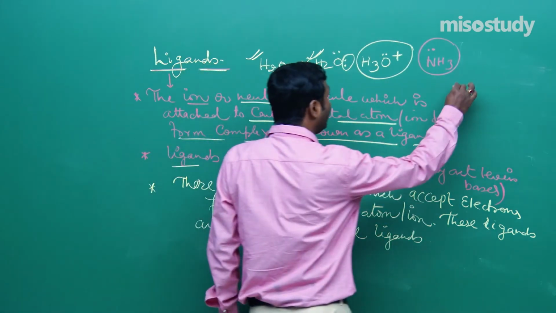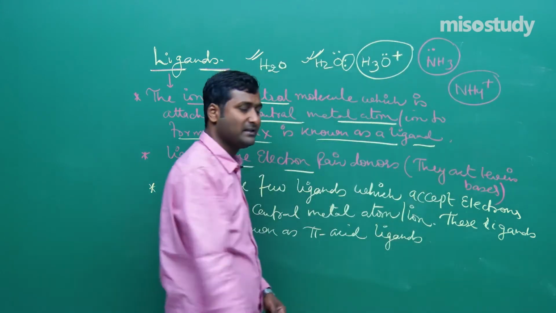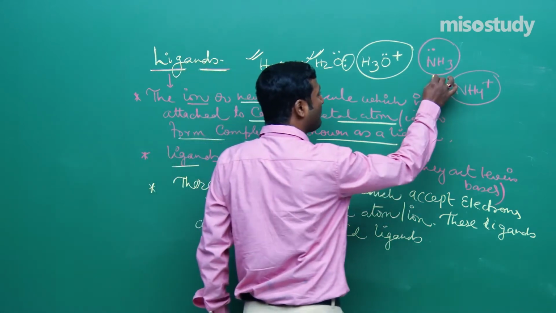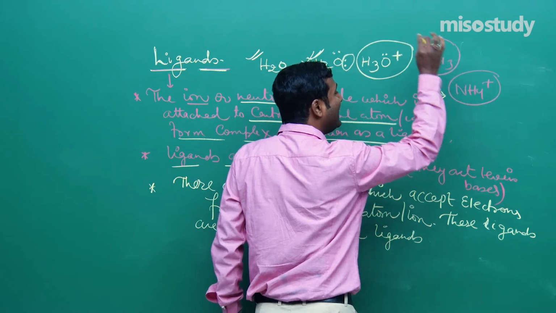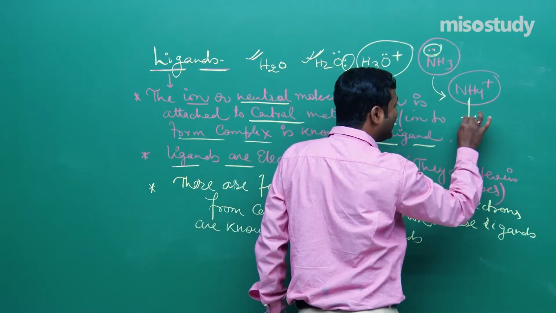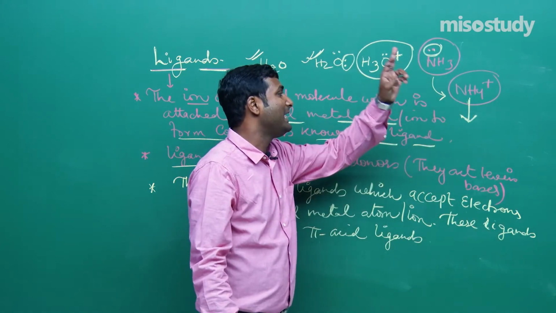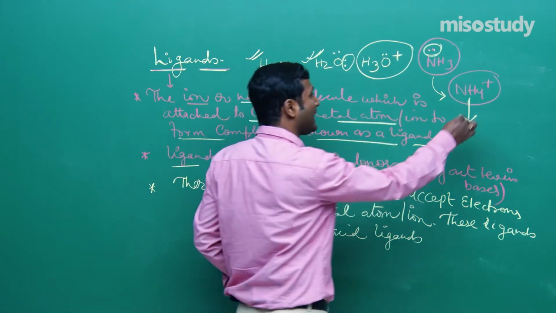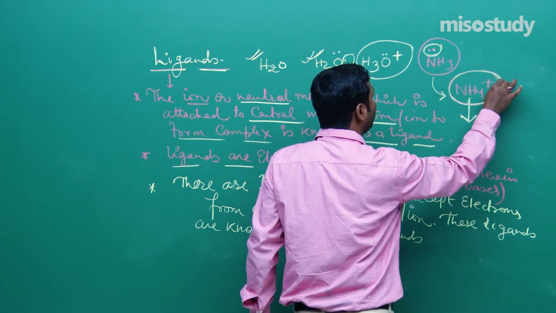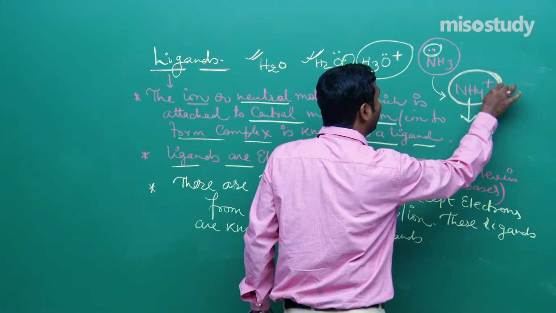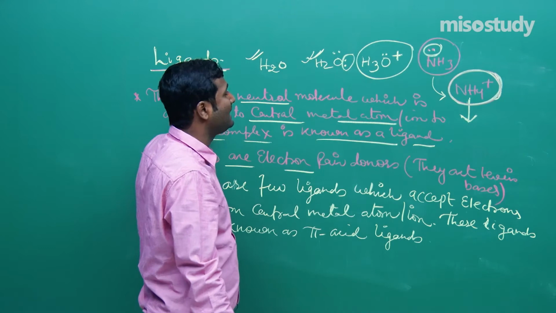But friend, if I talk about NH4 plus, tell me what will happen in this case. NH4 plus forms when NH3 donates its electron pair. Now in NH4 plus there is no lone pair of electrons, so it has no tendency to donate an electron pair. So NH4 plus is not treated as a ligand.